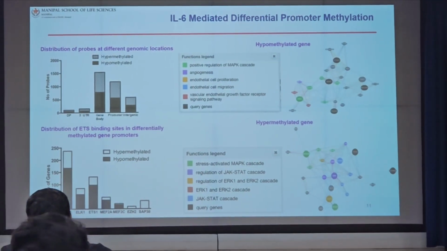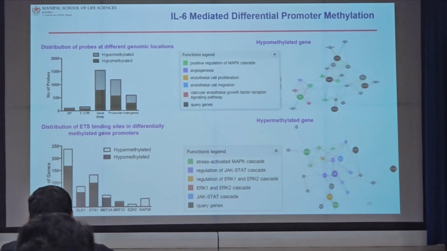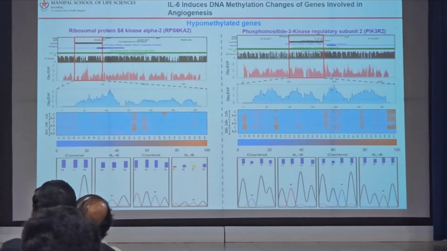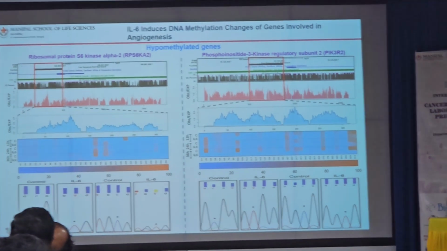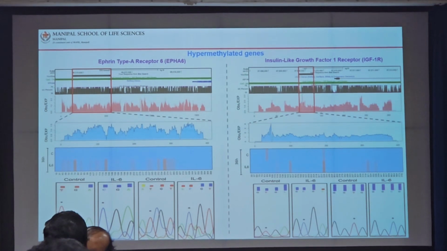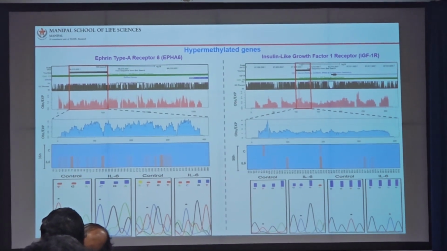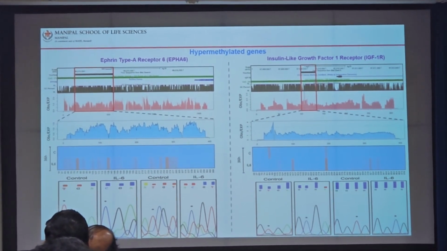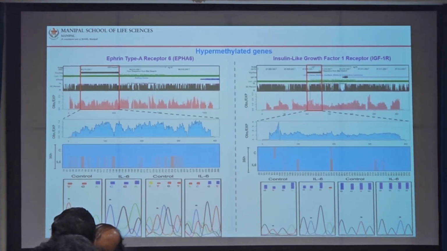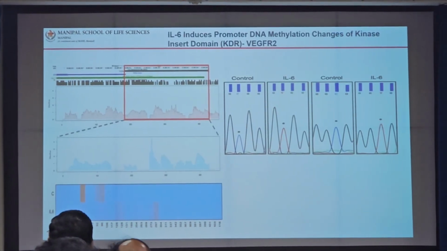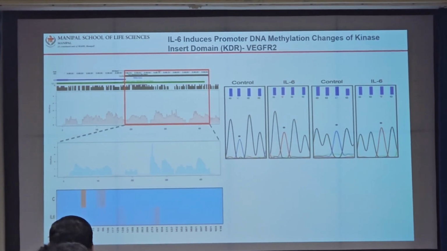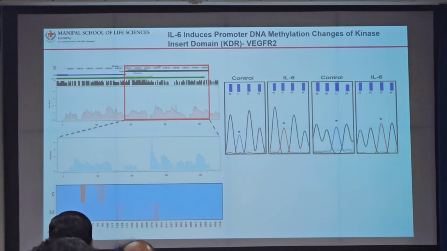So we found many such genes which harbor many of these promoter elements, and tried to validate these genes in these cells, and found RSK kinases, PI3 kinases, and the insulin-like growth factor 1 receptor, IGF-1R. Many of these are regulated by IL-6 and epigenetically regulated. This is what we showed. Finally, interestingly, we found VEGFR2 as one of the IL-6 determinants. IL-6 also induces VEGFR2 expression via DNA methylation.